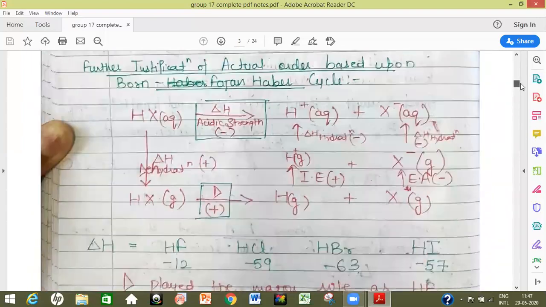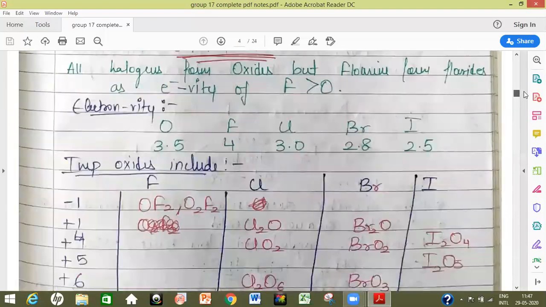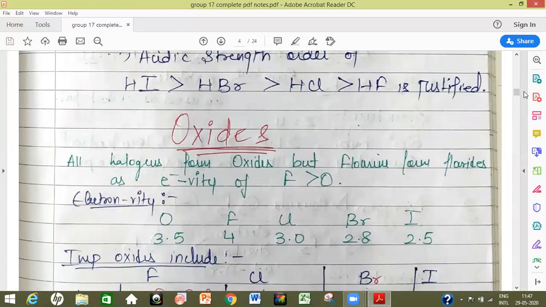Now we are starting with the oxides of group 17 elements. All the halogens form oxides except for fluorine. Fluorine is more electronegative than oxygen. So the oxides of fluorine are better called fluorides, as the name is always given after the name of the anion. Here the role of anion in compounds of oxygen and fluorine will be played by fluorine, because the electronegativity of fluorine is greater than that of oxygen.